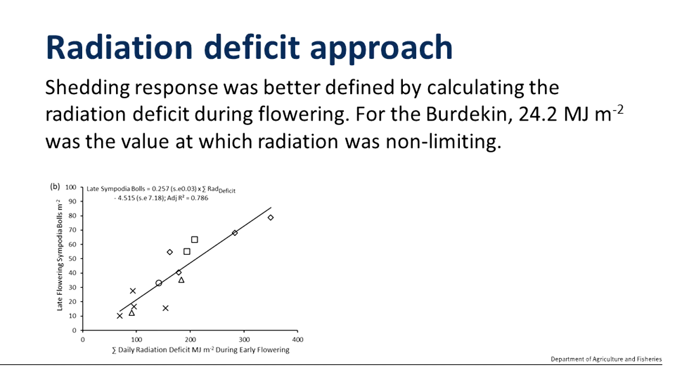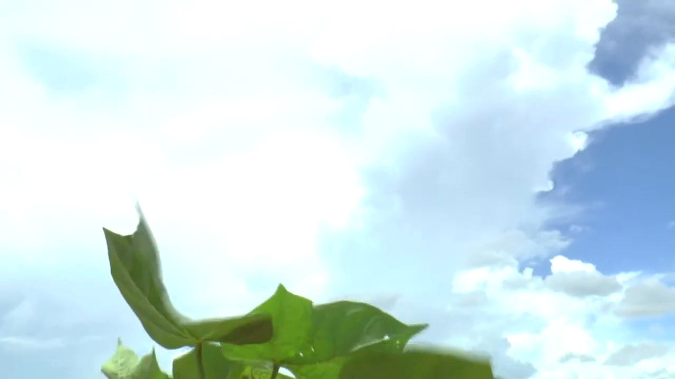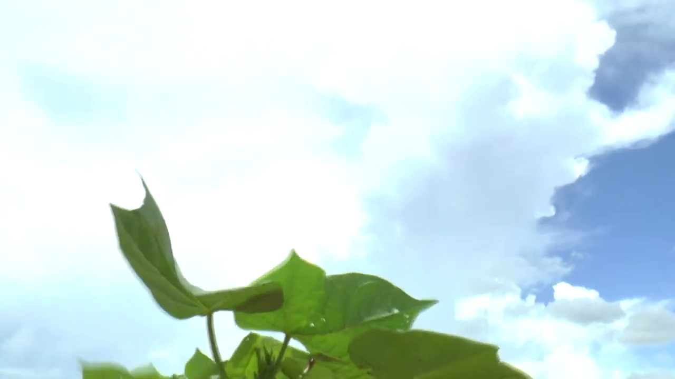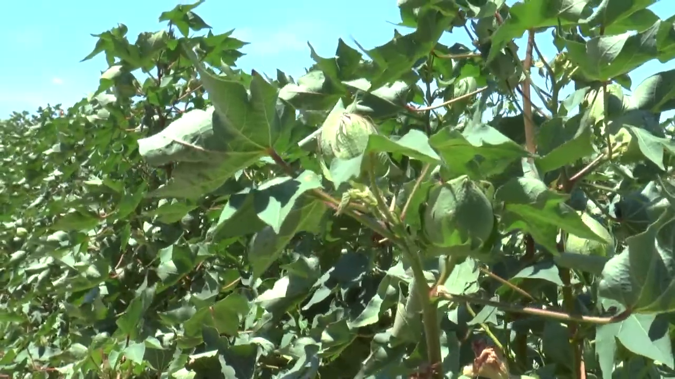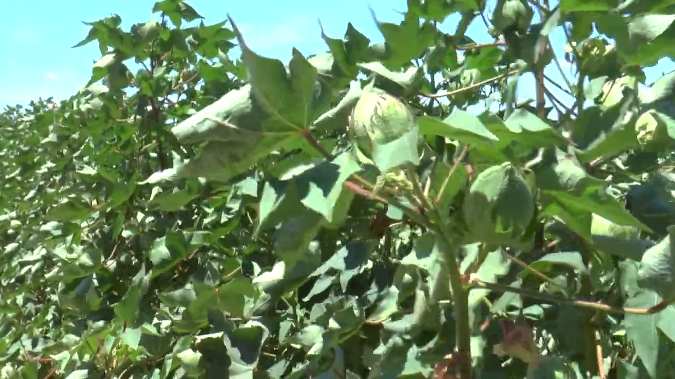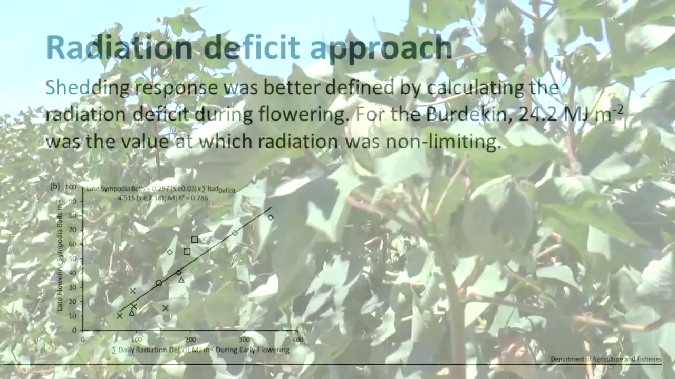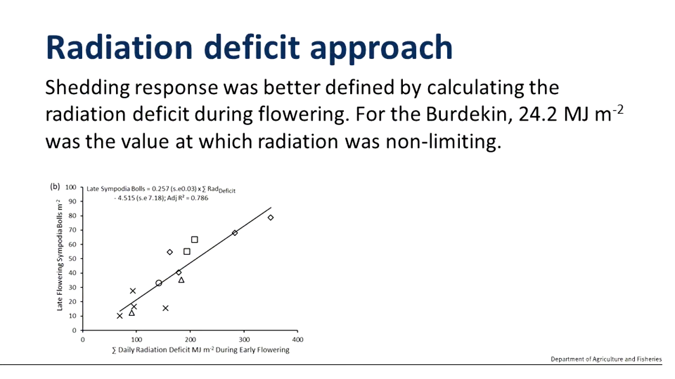Ultimately, we found the plant's shedding response was best defined by calculating a radiation deficit during flowering. For the Burdekin, a sunny day with 24.2 megajoules of radiation was the value at which radiation was not limiting for boll survival. Calculating a deficit from this value, so a daily deficit from 24.2 megajoules, so today might be 19 megajoules, tomorrow might be 16, the next day might be back up to 24, but calculating that daily deficit and accumulating it during that flowering period gave a very good fit with boll survival.